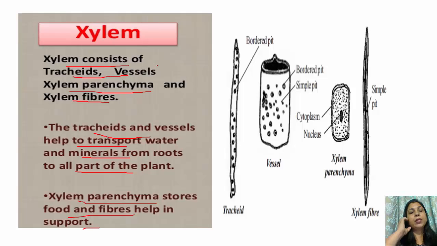Out of the four types of cells present in xylem, xylem is a complex plant tissue, as you must have studied in class 9. Out of these four types of cells, only the xylem parenchyma is living. The rest of the three are dead. That is why it is said that xylem is a dead tissue, because 75% of the cells of xylem are dead.